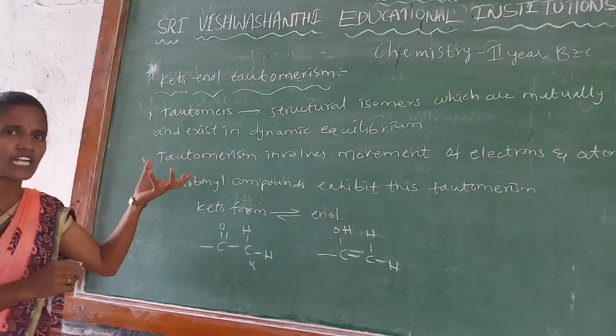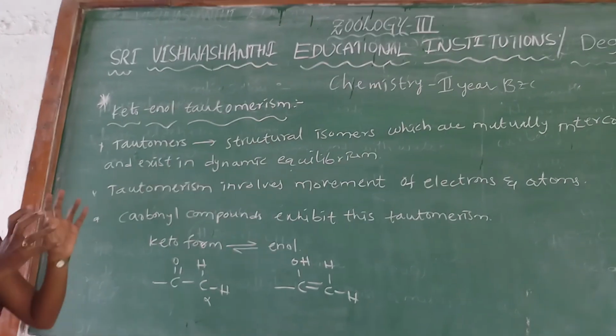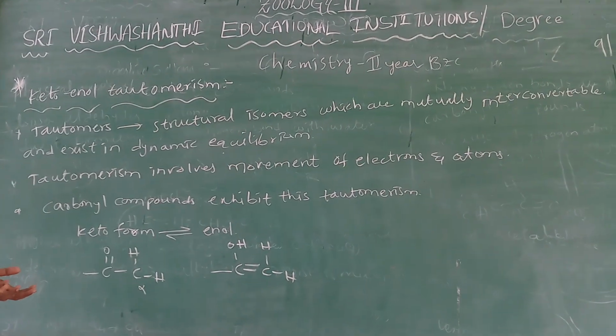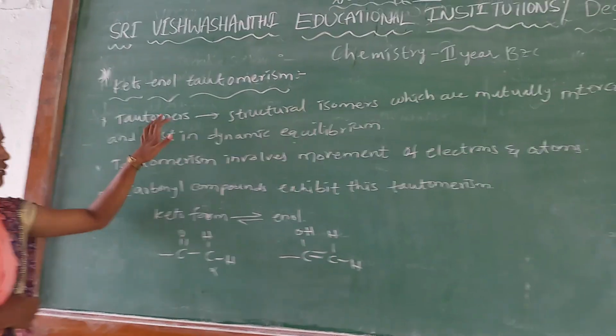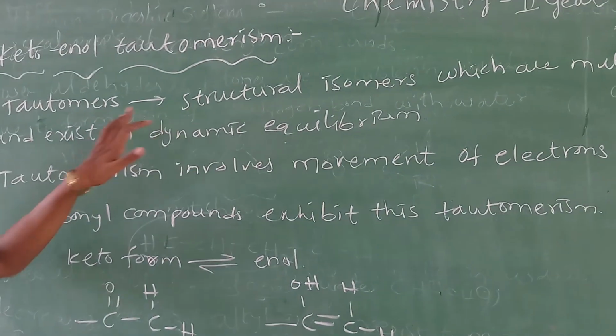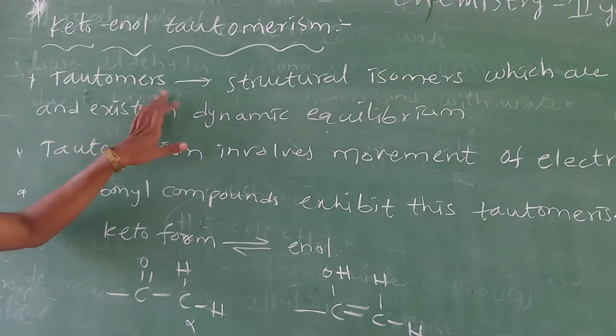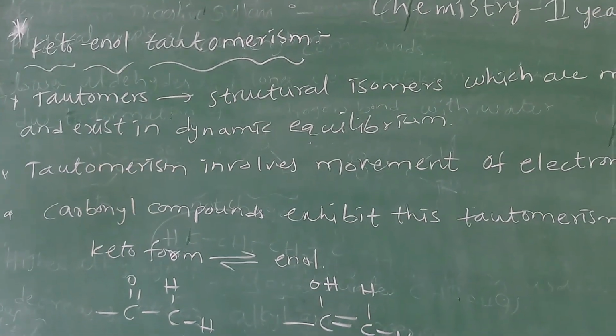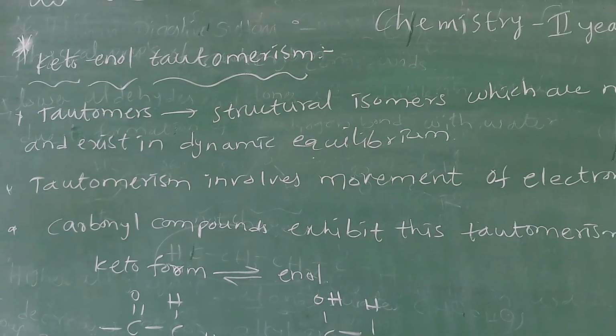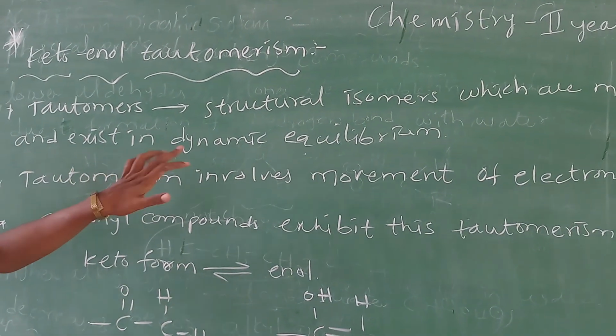So what happens in tautomerism? In tautomerism, one compound is interconverted into another compound; that is known as tautomerism. See here the tautomerism definition. What is the meaning of tautomers? They are structural isomers which are mutually interconvertible and exist in dynamic equilibrium.